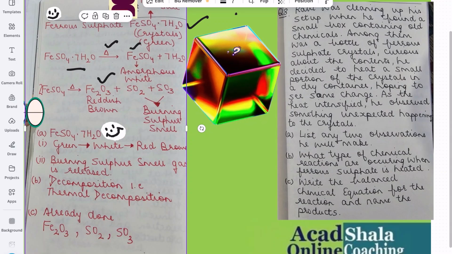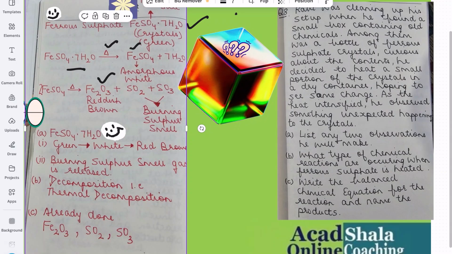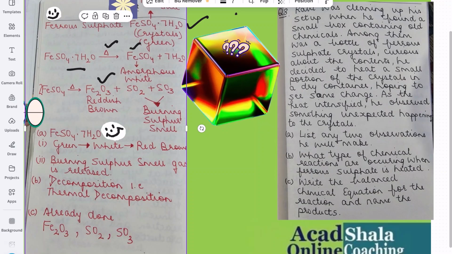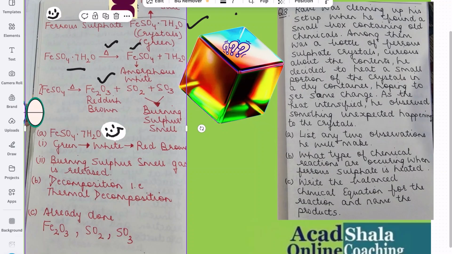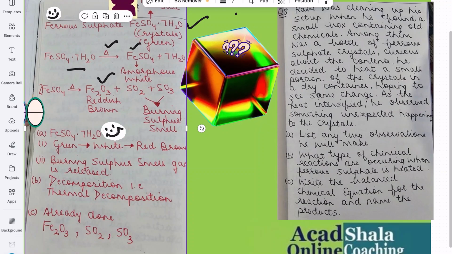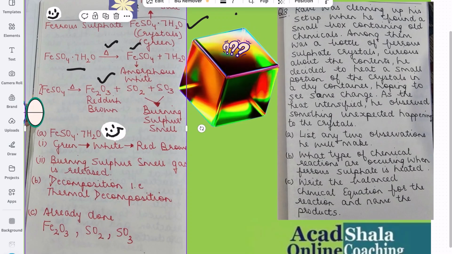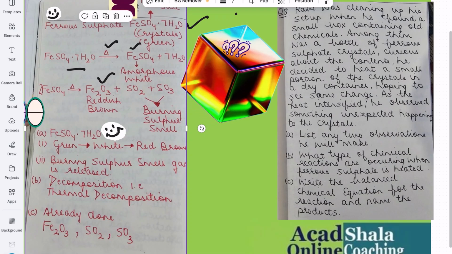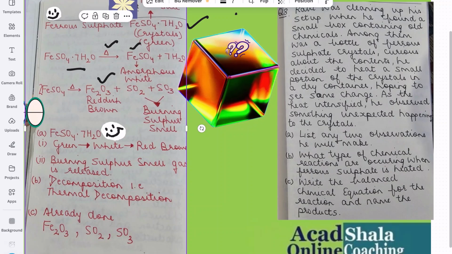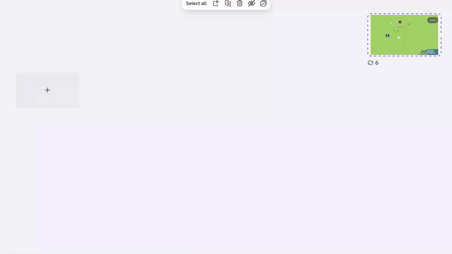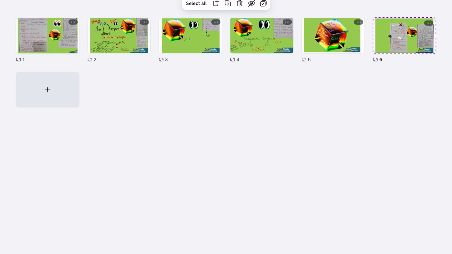The C part says, write the balanced chemical equation for the reaction and name the products. Of course, we have already done it above. The reaction I have done, and we know and we have balanced it also. And the products named are Fe2O3, SO2 and SO3. So now let us go to the next question.